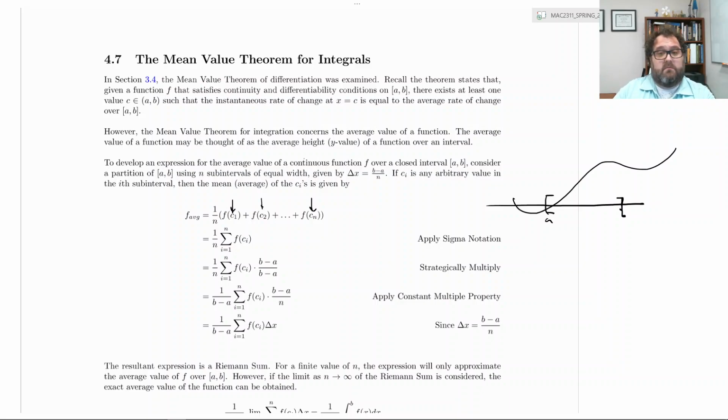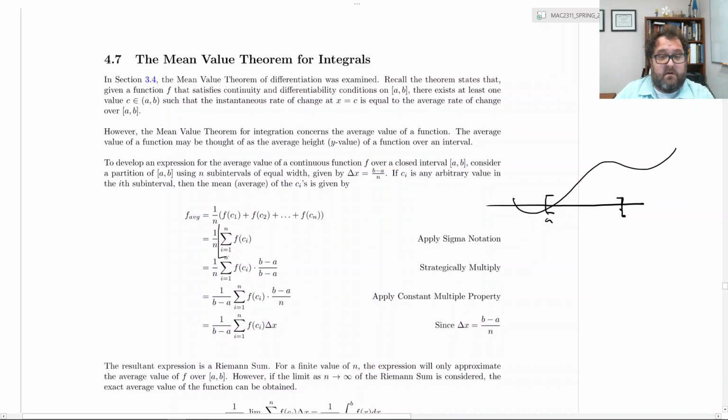You add them up, and you divide by the number n, whatever n is. Well, if we rewrite that using sigma notation, that's f of c sub 1 plus f of c sub 2 plus f of c sub 3 plus f of c sub 4, dot dot dot, up to f of c sub n. That's the sum from i equals 1 to n of f of c sub i.